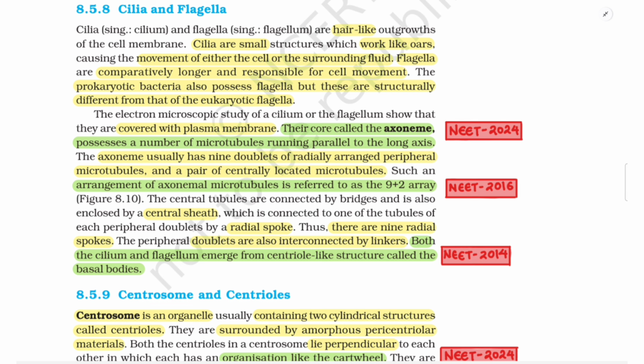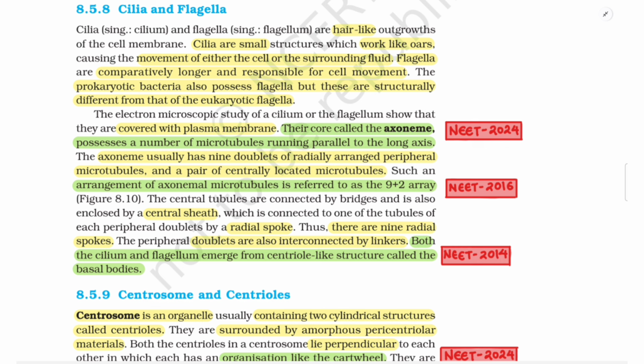The electron microscopic study of a cilium or the flagellum shows that they are covered with plasma membrane. Their core, called the axoneme, possesses a number of microtubules running parallel to the long axis. The axoneme usually has 9 doublets of radially arranged peripheral microtubules and a pair of centrally located microtubules. Such an arrangement of axonemal microtubules is referred to as the 9 plus 2 array, figure 8.10.